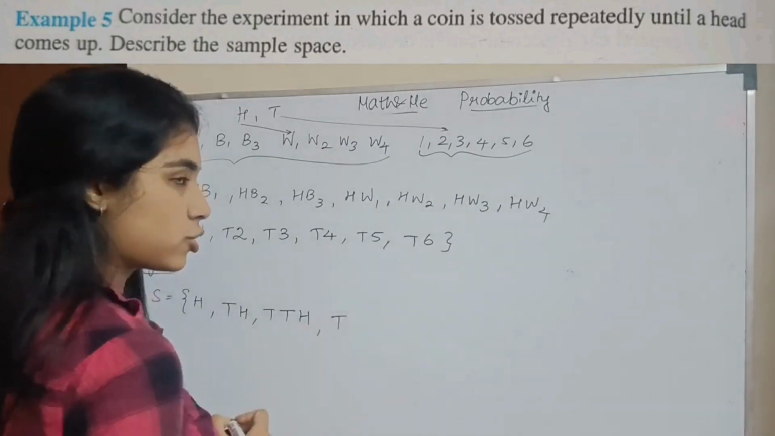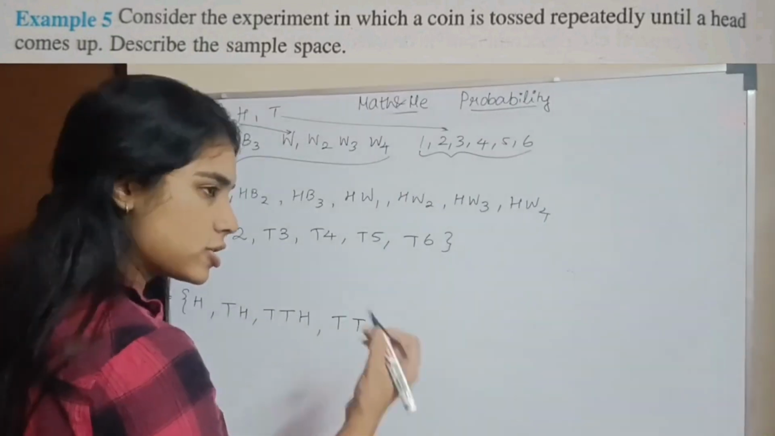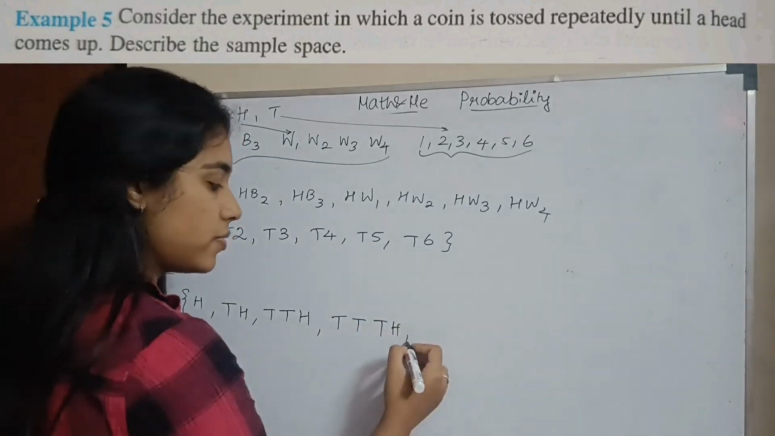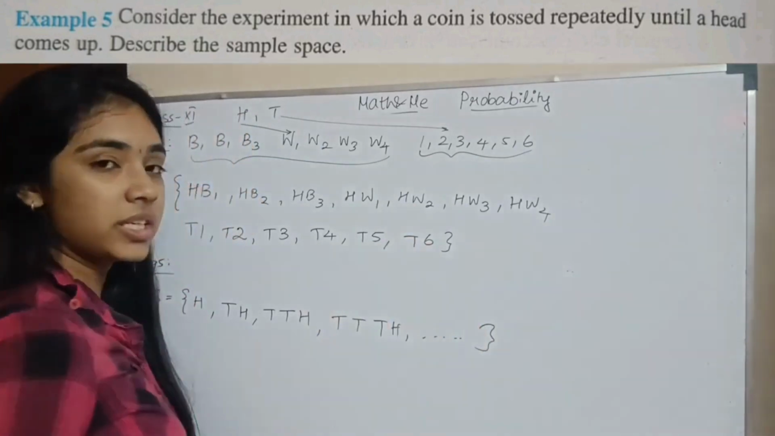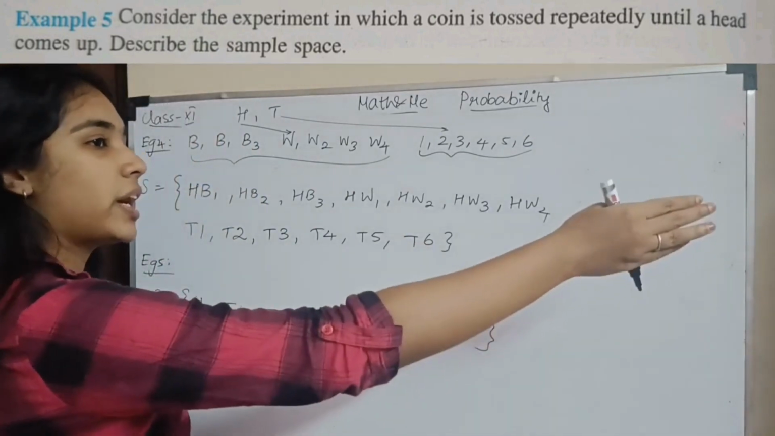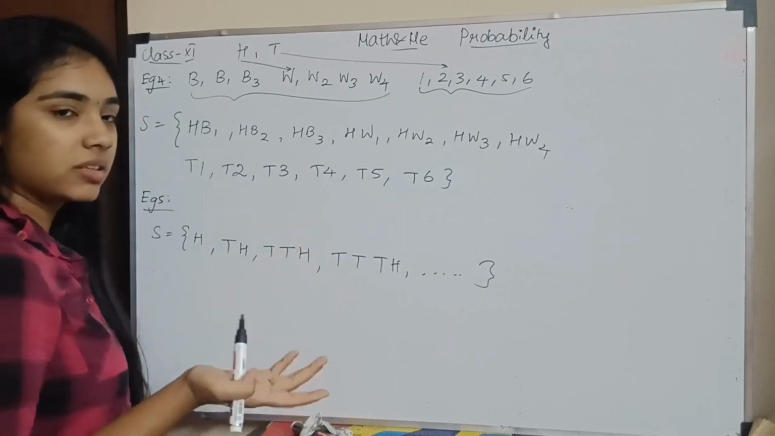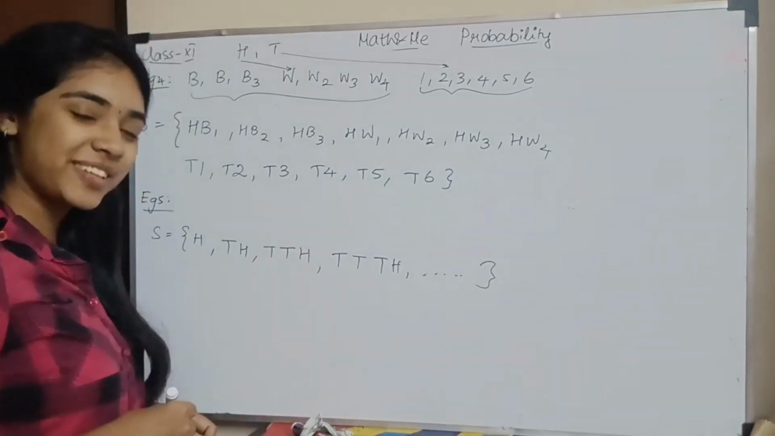Then, first throw you get a tail. Second throw also you get a tail. Third tail. Fourth you can get a head. So, you have infinite possibilities. You can throw tail n number of times and n plus 1th time la head varlam. Correct? You cannot predict. So, that is probability. Okay?